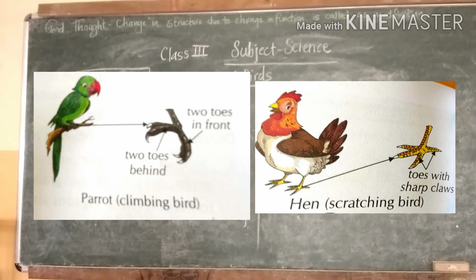Next one is 4, scratching birds. See, hen is a scratching bird. Birds like hens, peacocks and quail use their feet to dig the ground in search of buried seeds and insects. When seeds and insects are in the soil, they scratch the soil and then eat them. They have 3 toes in front and 1 at the back with sharp claws.